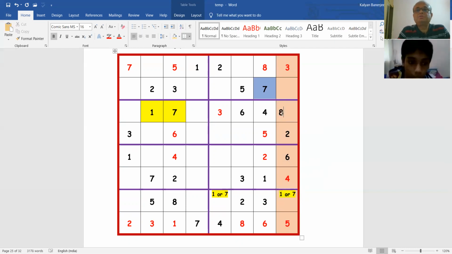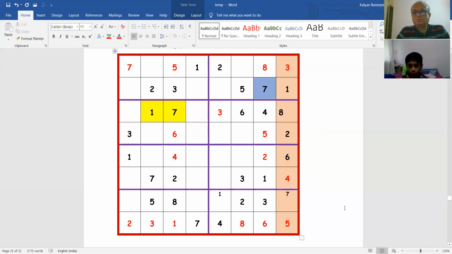Yeah. This one has to be 8 because here you have 1 or 7. 1 and 7 are there marked. Yes. Correct? So this one has to be 8. Now then this one has to be 1 because 7 is here. Yes. Okay. So then this one has to be 7. Till now we did not know what it will be, but now this will be 7. And because this is 7, then this other yellow one we marked 1 or 7, this has to be 1. Yes. Okay.